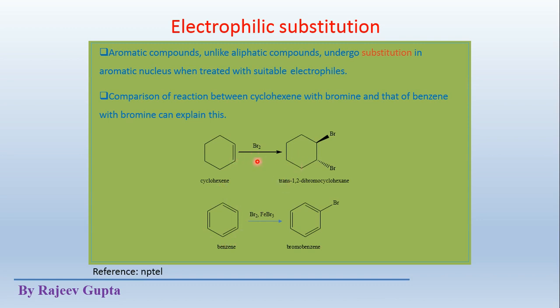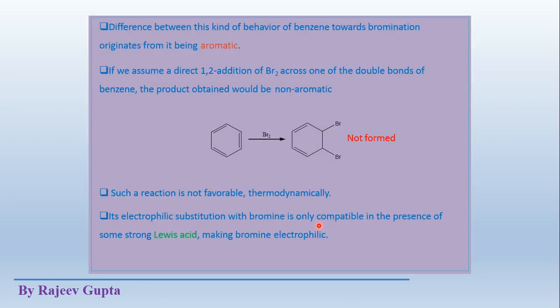Here we get in addition trans-1,2-dibromocyclohexane, where anti-addition of bromine takes place and we get the trans isomer as a product, 100% this isomer. But in this case we get a substituted product, bromobenzene. We would not get dibromobenzene like this. This is a dibromo compound, and we don't get this type of compound.